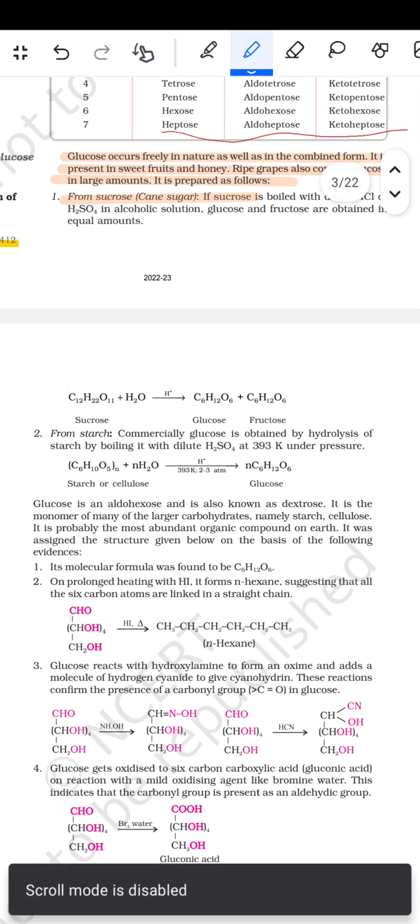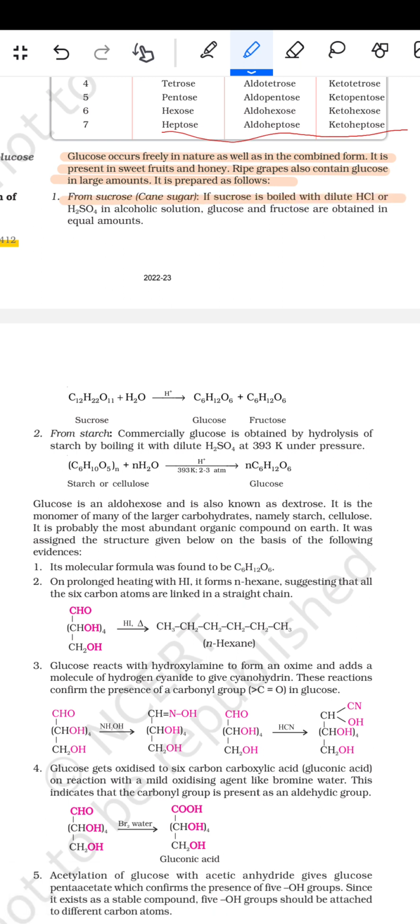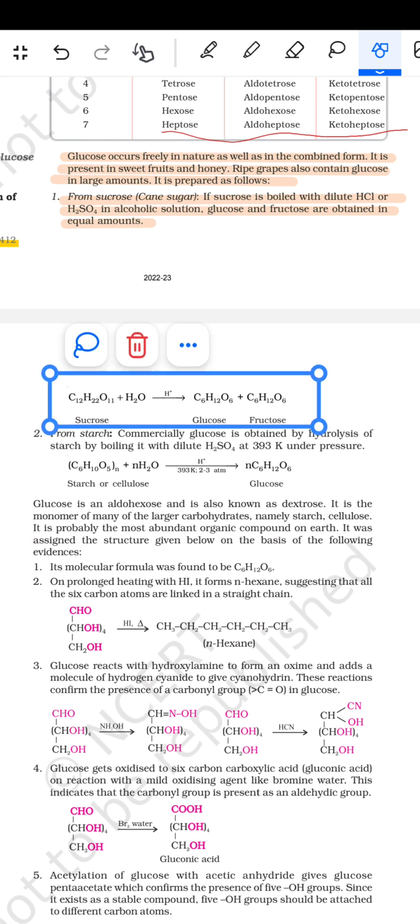From sucrose, cane sugar. If sucrose is boiled with dilute HCl or H2SO4 in alcoholic solution, glucose and fructose are obtained in equal amounts. फिर इसका एग्जाम्पल है कि C12H22O11 प्लस H2O सुक्रोज है, ये ग्लूकोज प्लस फ्रुक्टोज देगा C6H12O6 प्लस C6H12O6.